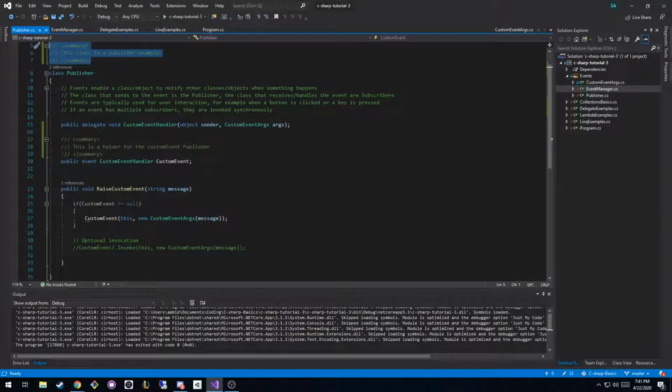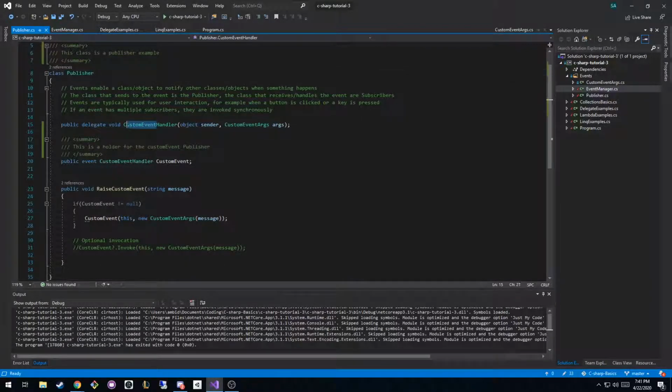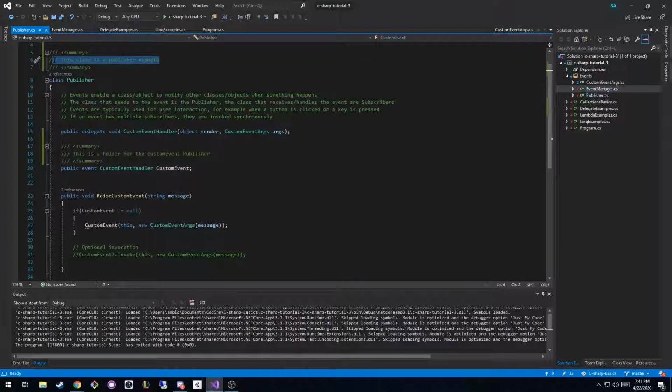On the other side of that, if you make really good variable names, function names, and class names, like instead of publisher, it would be custom event publisher, because that's the name of our event. If I rename the class to that, maybe we don't need as in-depth documentation up here, but you probably still want something. The important part is to manage not only documentation, but how you're naming everything and how clean your code is. So that way, when people are using your code, or someone on your team has to use some of the code that you've written, they can do it in a feasible amount of time without having to read through every line and understand what's going on.